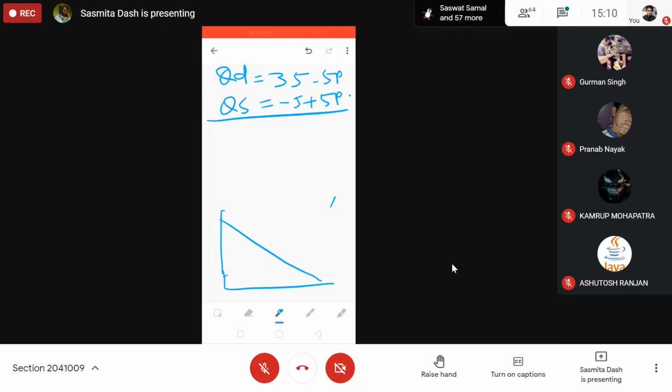Demand curve, supply curve. This is the equilibrium price, equilibrium quantity. Ma'am, equilibrium price is 4 and quantity is 25. No, 15. Yeah, quantity is 15. Okay, so this is 4, this is 15.